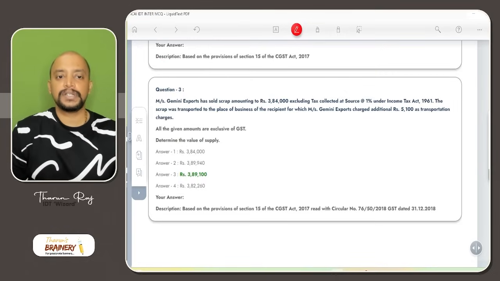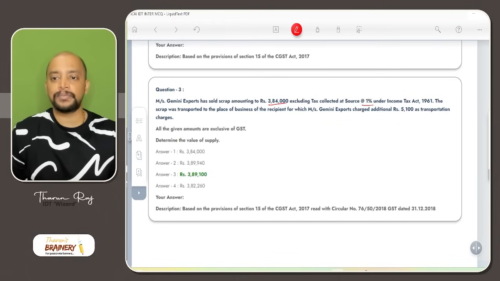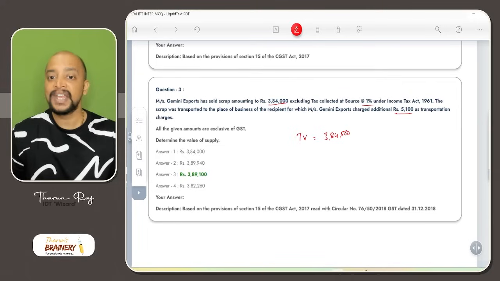Messrs. Gemini Exports has sold scrap amounting to 3,84,000 excluding TCS at 1% under the Income Tax Act. The scrap was transported to the place of business of the recipient, for which Messrs. Gemini Exports charged an additional 5,100 as transportation charges. All the given amounts are exclusive of GST. Determine the value of supply. First we will take transaction value. What is the transaction value? 3,84,000 will be taken as the transaction value. TCS at the rate of 1% under the Income Tax Act.